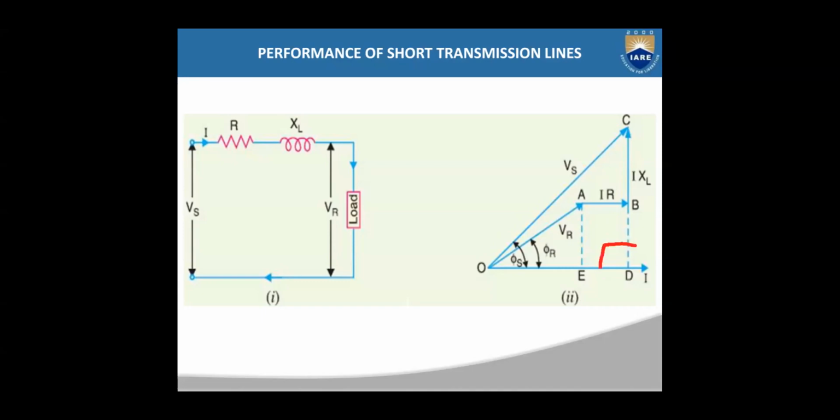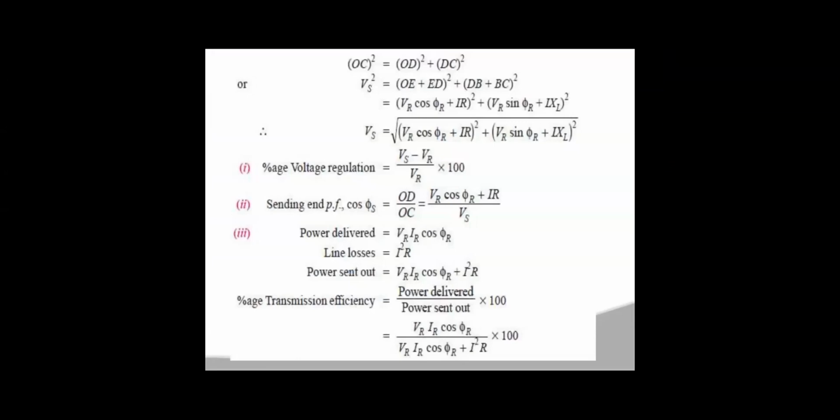Here you have 90 degrees, right? So from this triangle, according to Pythagoras theorem, OC square is equal to OD square plus DC square. That is what we are writing in the next slide.